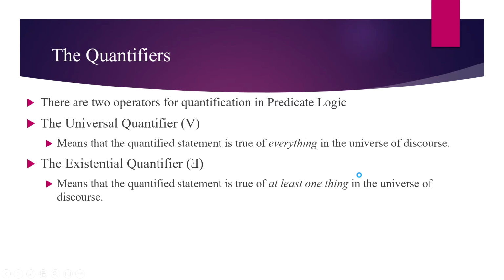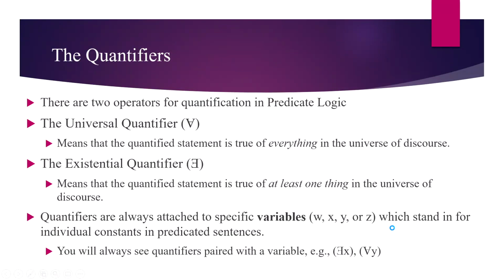The other is the existential quantifier. This says the quantified statement is true of at least one thing that exists in the universe of discourse. The quantifiers are always attached to a specific variable, which stands in for individual constants in predicated sentences. You should never have a quantifier without a variable, and you should never have a variable outside the scope of a quantifier. When the quantifier is introduced, you'll always see it in parentheses paired with the specific variable it governs. So backwards E X is there is some X, and upside down A Y is for every Y.